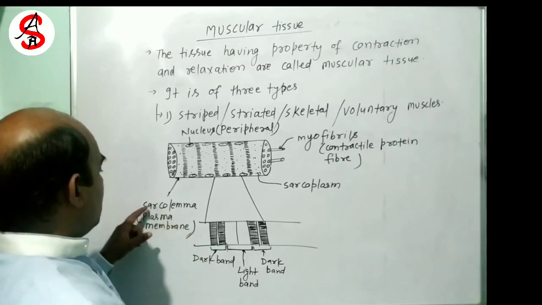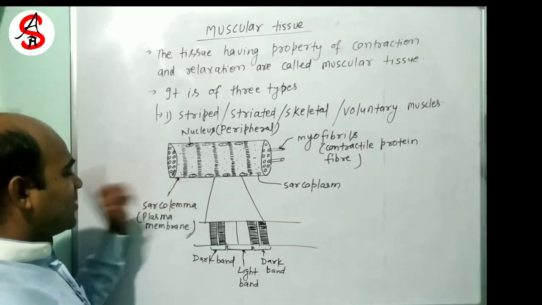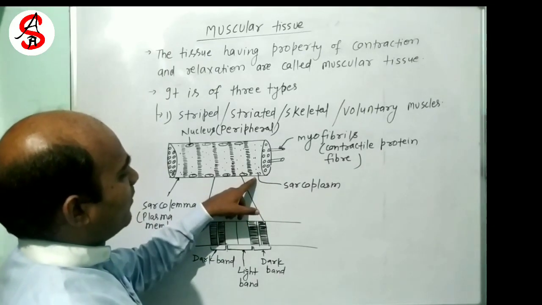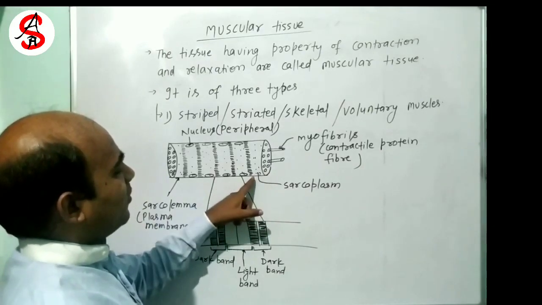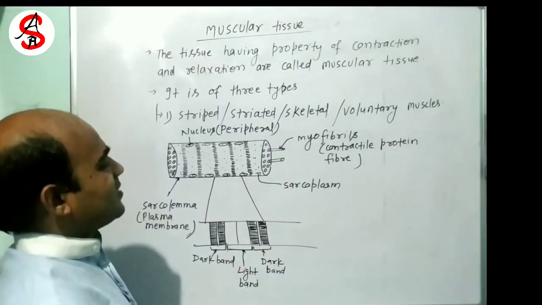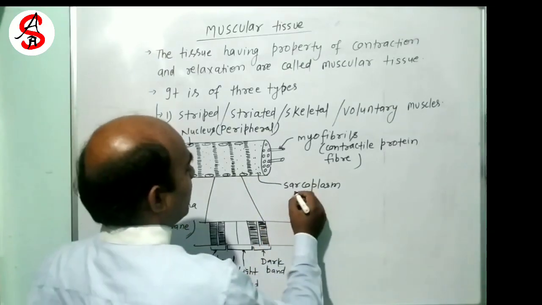Okay. Plasma membrane of muscle cell is known as sarcolemma, and cytoplasm of muscle cells or striated muscles is known as sarcoplasm. This is cytoplasm.